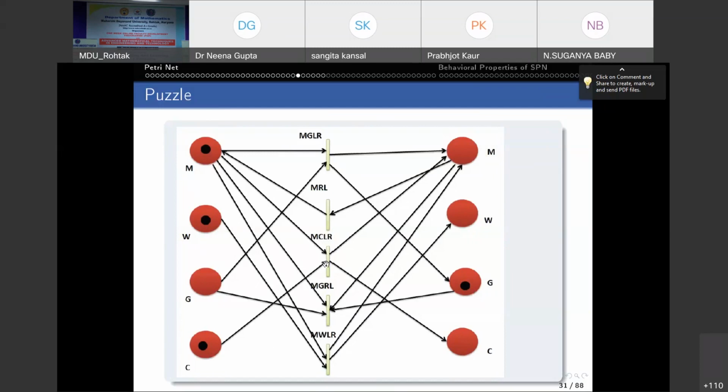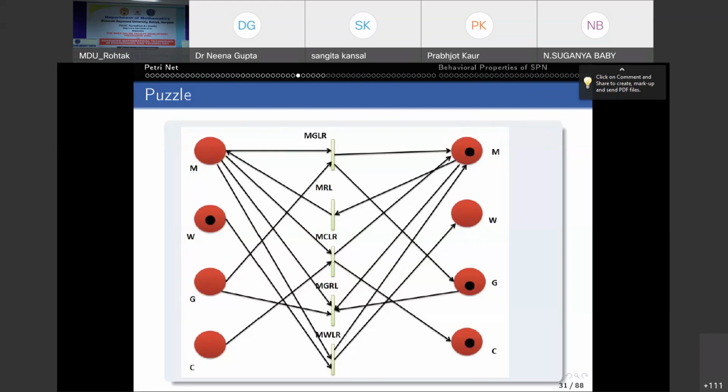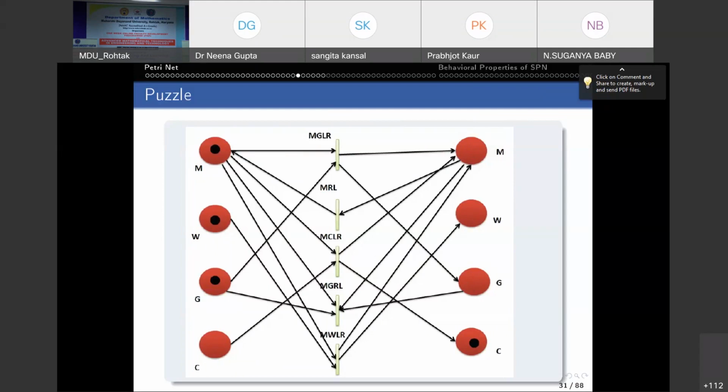MCLR, because this transition is enabled, because here we have one token and here we have a token. So the token moves, by the firing rule, from these two places to here. And then the man will bring the goat from right to left. So that particular transition will be enabled and the goat is now on the left side. And then he'll bring the wolf from left to right.